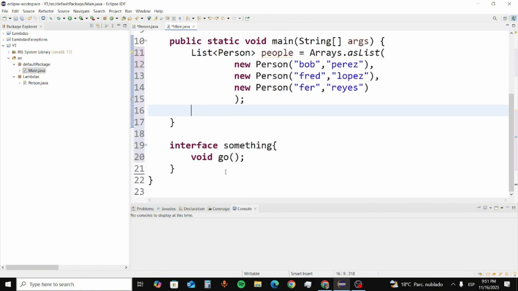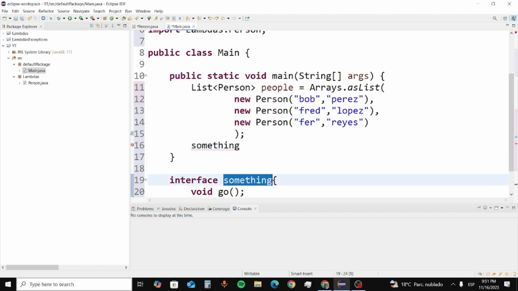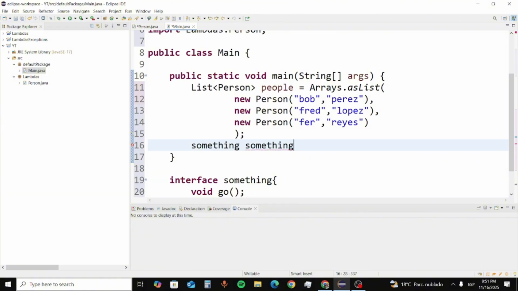But I don't want to do that. I just want to create a function. So in order to do that, I need to call this data type, in this case of data type Something, and I'm going to assign a name to this data type and use the equals, right? But before doing this, I need to create my lambda expression.